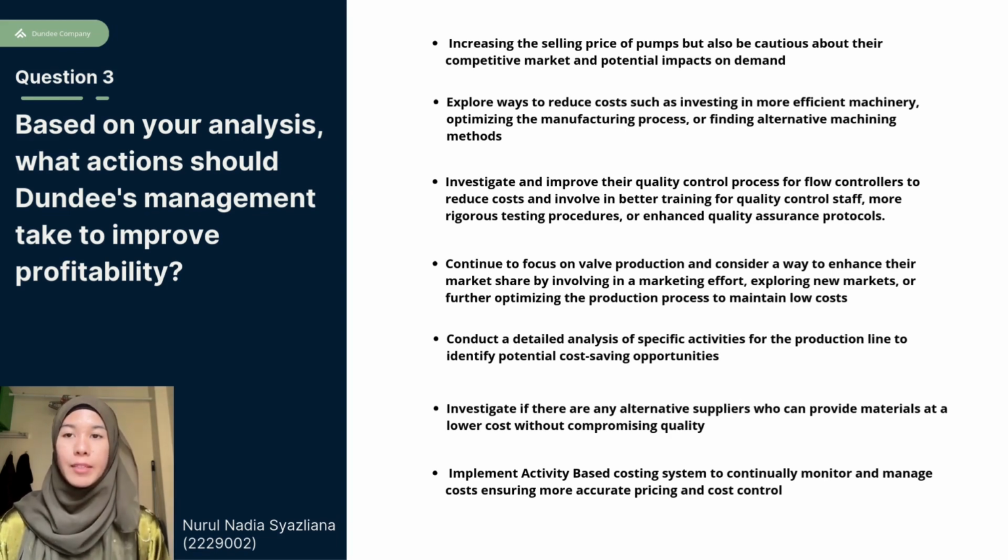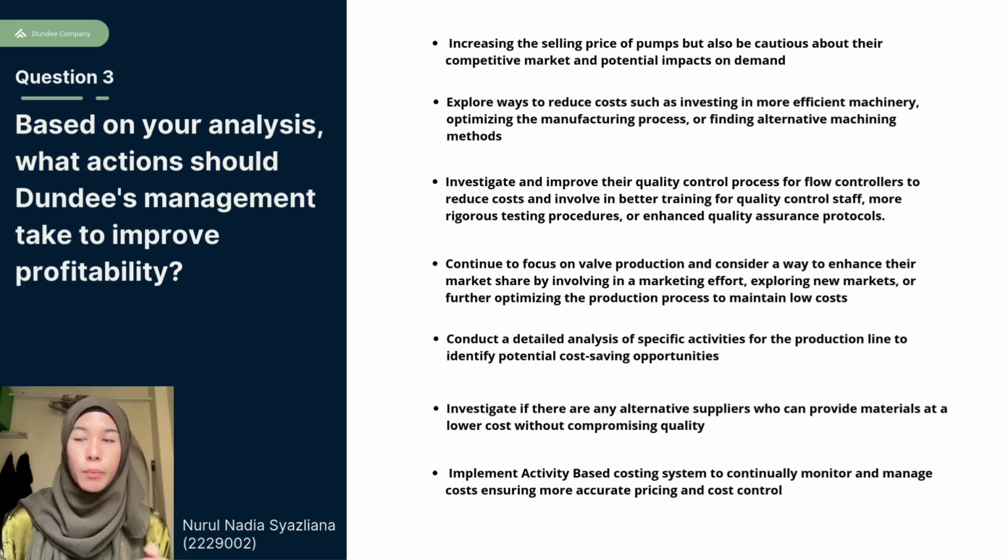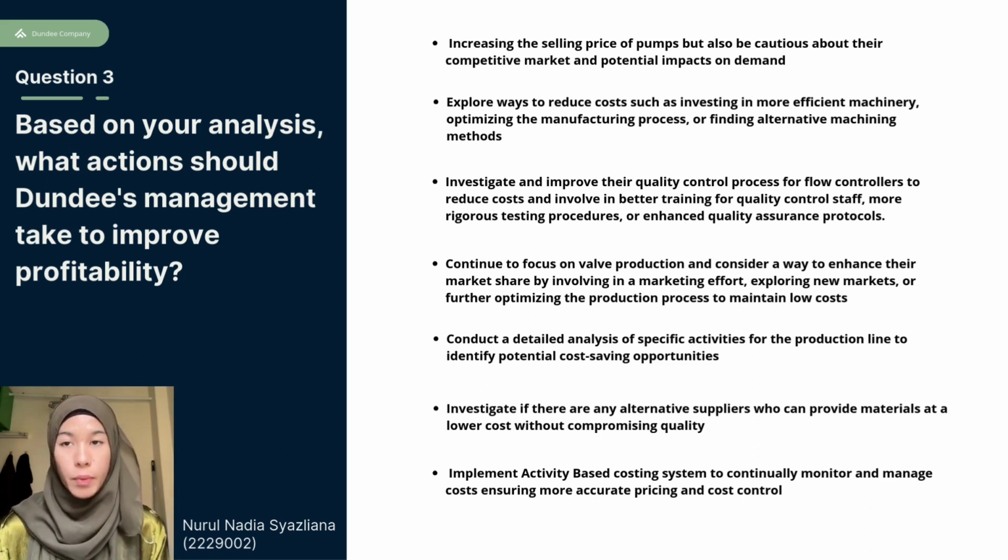So I will explain the analysis on what action Dundee management should take to improve their profitability. The first one, Dundee should consider increasing the selling price of pumps, which can help to recover the high cost and improve the overall profitability. Dundee should also be cautious about their competitive market and potential impacts on demand.